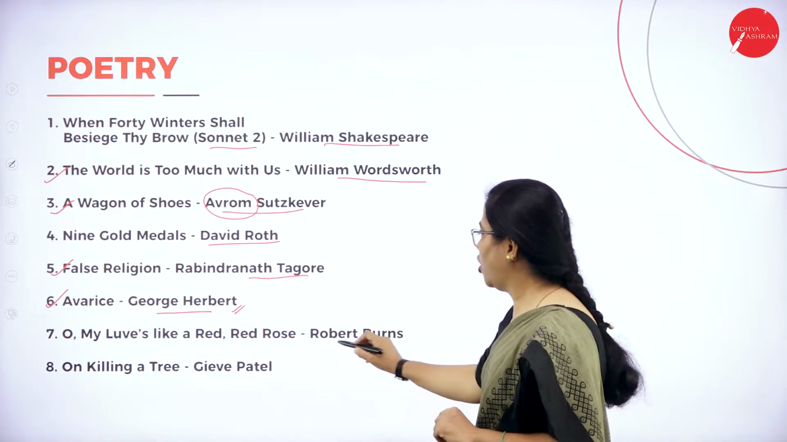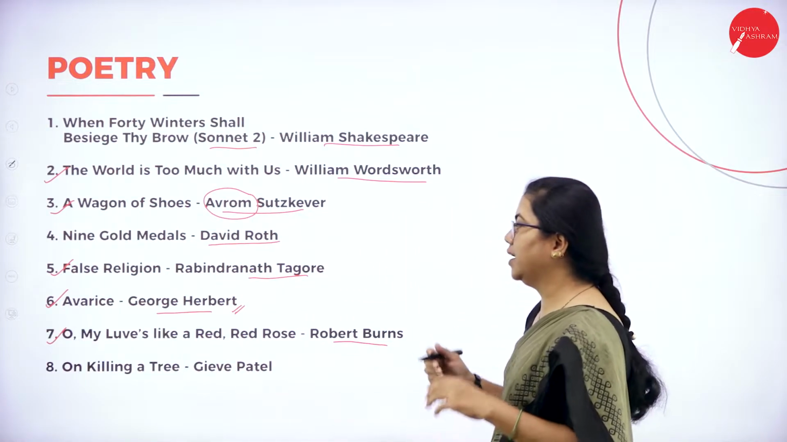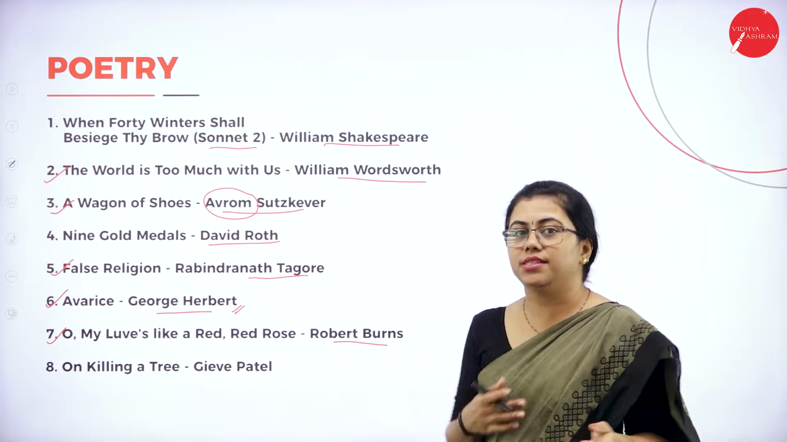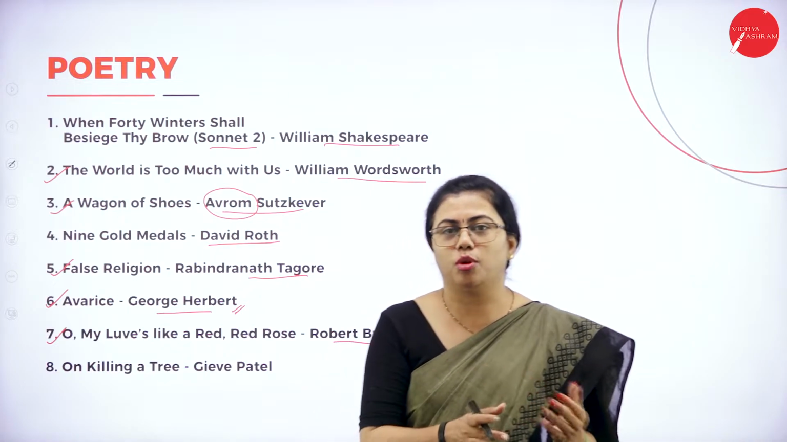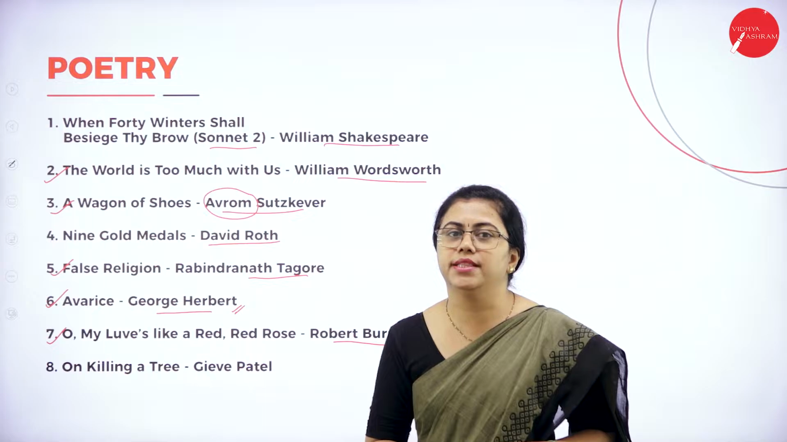Then we have Robert Burns, one of whose poems is a romantic poem, "O my love's like a red, red rose". So he compares his love to the red rose. Most commonly it is compared like that only, but it is differently compared in this poem.